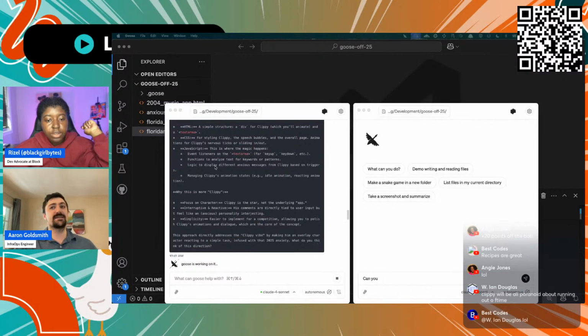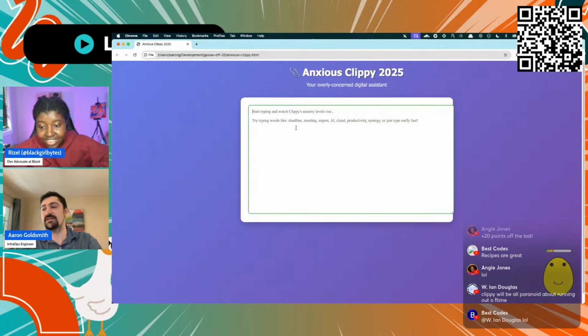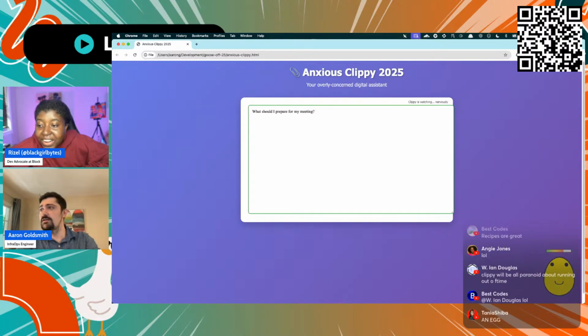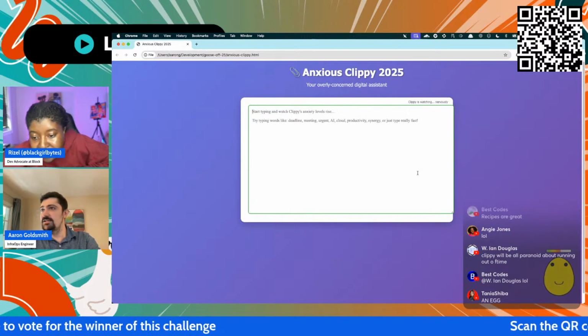I am going to make an assumption that it understood that it wasn't Clippy enough, and so it should do something new. So this is our new Clippy. It's an egg. Probably, let's see. What is little googly eyes? So now I guess there's certain keywords that come up. What should I prepare for my meeting? Guys, this is so cute. Oh my goodness, I love this new Clippy.